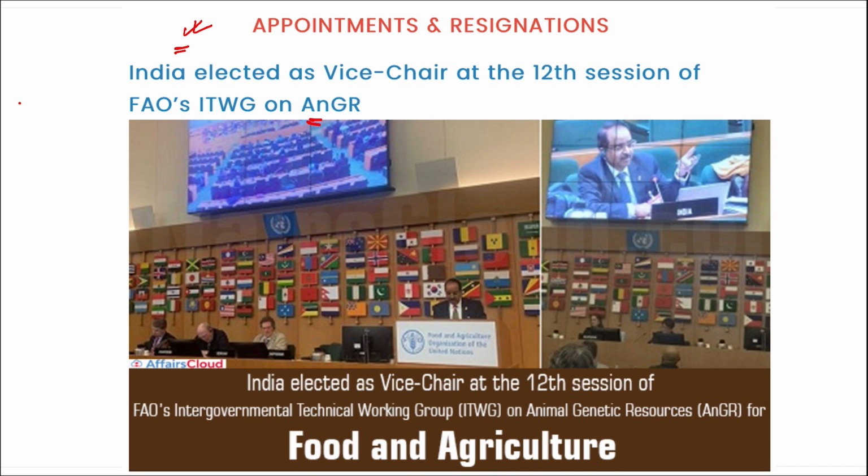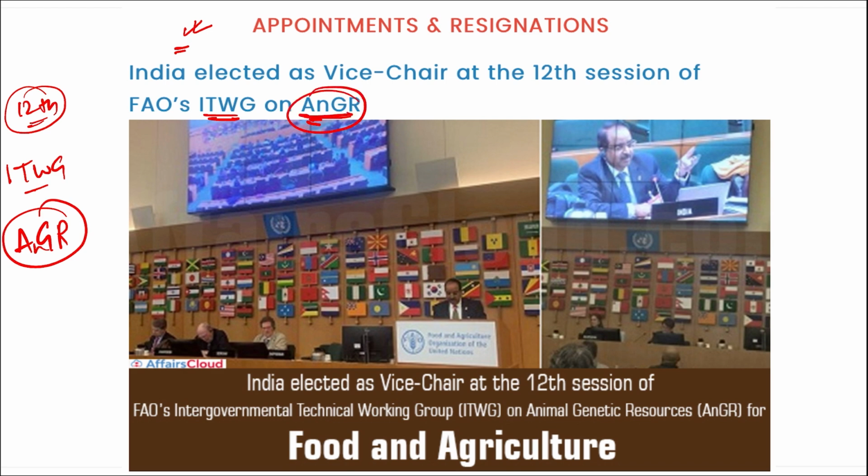During the 12th session of the Intergovernmental Technical Working Group, ITWG, on Animal Genetic Resources, India was elected as the vice chair.